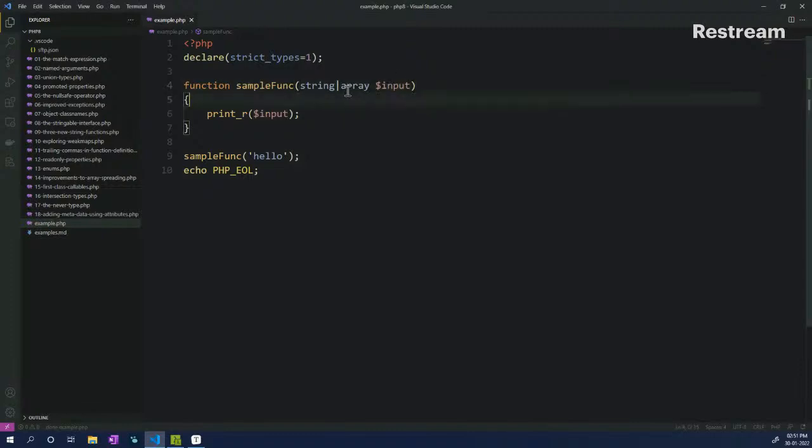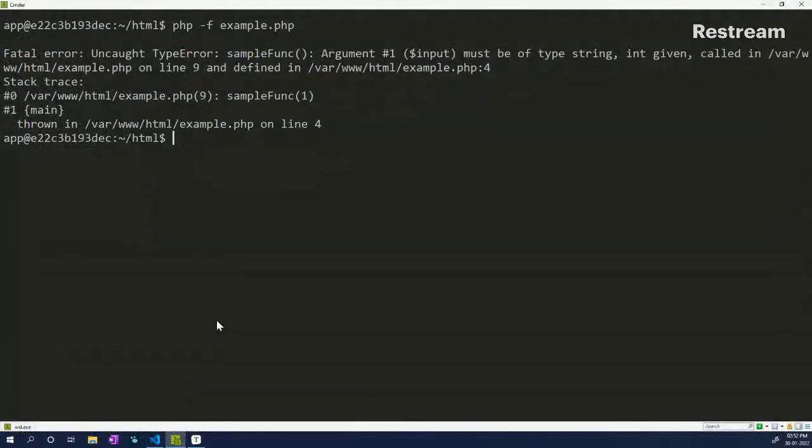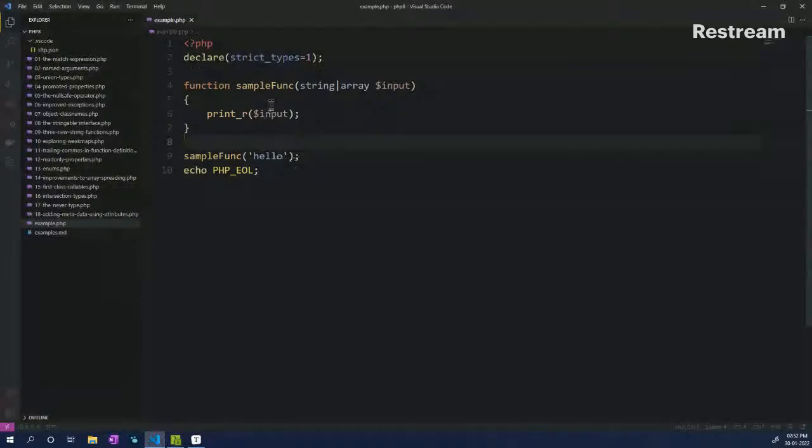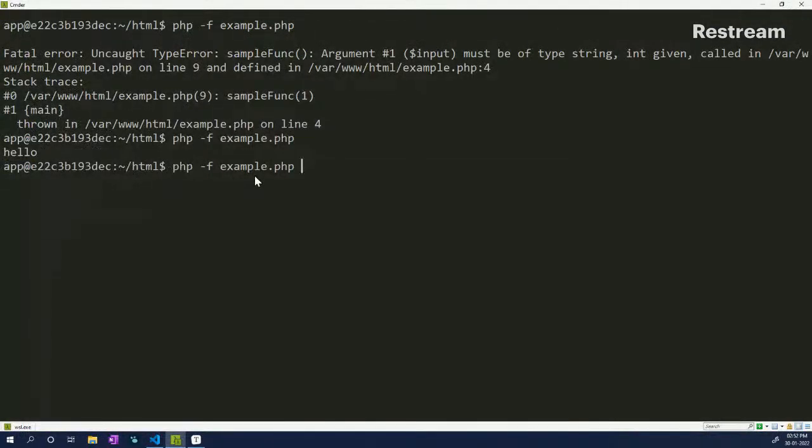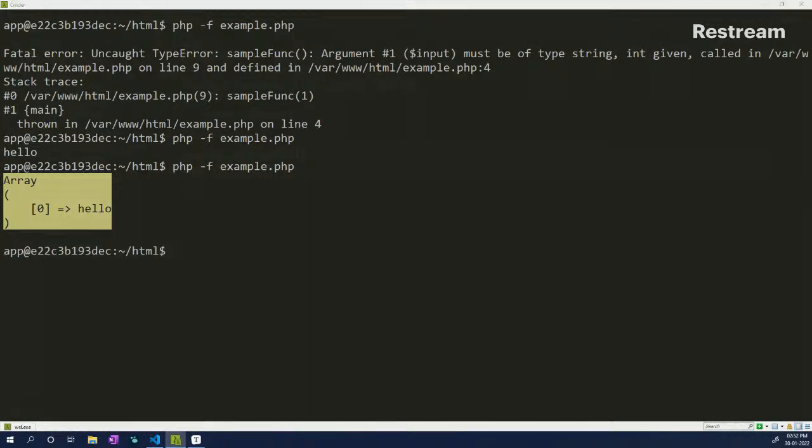So here I put in a pipe character, and then the second data type that I would like to allow. So now you can actually type hint multiple data types. If I save and run this again, you will see that we are getting hello, which is a string and which is allowed. And if I pass it in as an array, save that and try it one more time, now it is also allowing arrays as well.